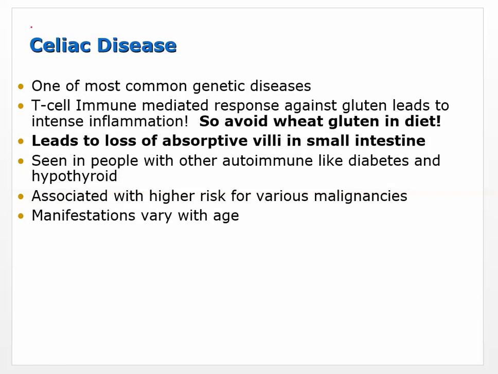Celiac disease. This is one of those things. We're talking about gluten. Maybe you've heard about people who have sworn off gluten. They don't eat gluten, and this is often the issue. I've been through this lots of times. You don't eat gluten. Do you have celiac disease? No, it just disagrees with me. All the science says that that shouldn't happen. If you don't have celiac disease, you should be able to handle gluten just fine.